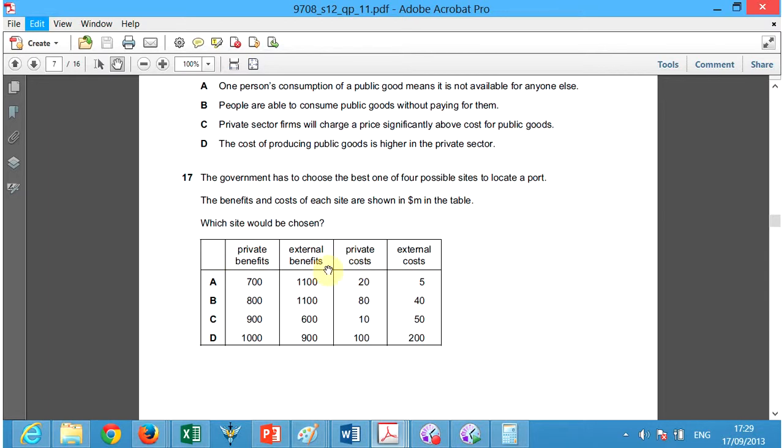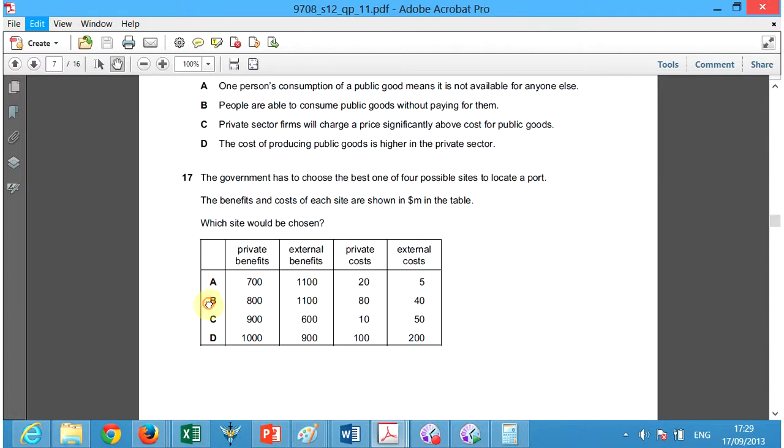So let's look at these and see which one. So A, 700 and 1100, 20 and 5, 800 and 1100, 80 and 40, 900, 600, 10, and 50, 1,900, 100, and 200. Okay, so the answer to this is B.